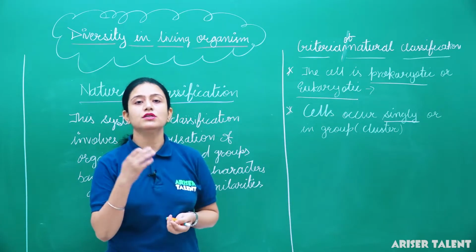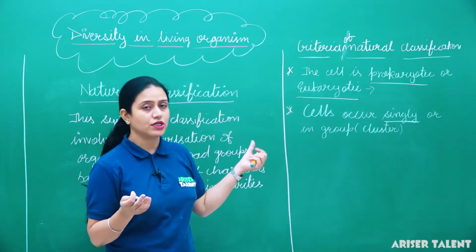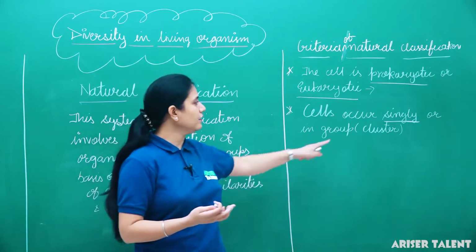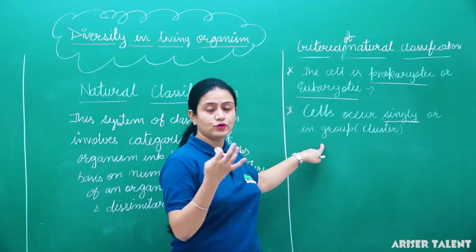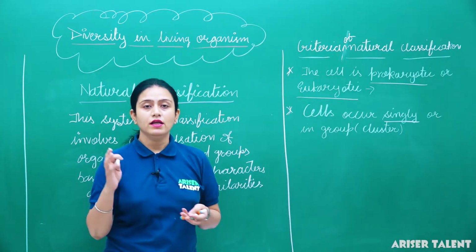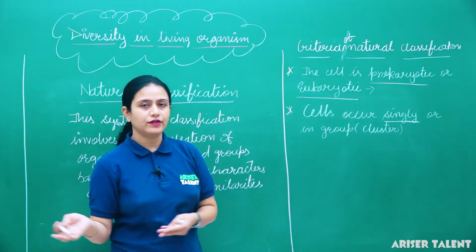So amoeba, which is the unicellular organism which occurs singly, was kept in a different group. Besides it, if the cells are in a group or in a cluster, it means they are multicellular. So multicellular organisms were kept in a different group. Clear?